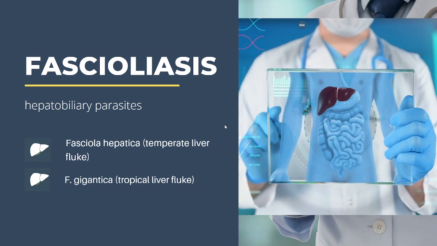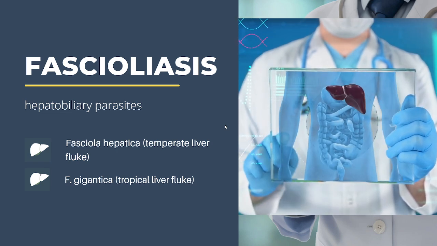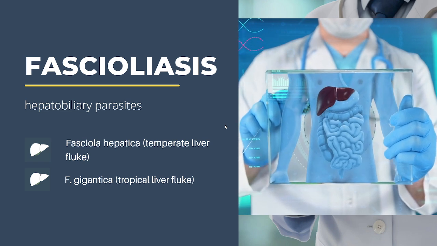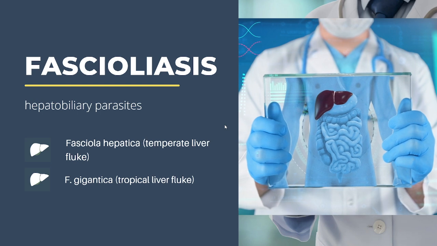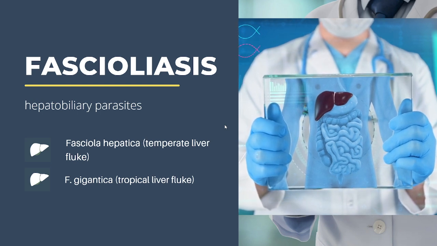Fascioliasis. These are caused by large digenetic parasites found in the liver and biliary passages of humans and herbivorous animals. Now I'd like to discuss Fasciola hepatica, your temperate liver fluke, and Fasciola gigantica, your tropical liver fluke. These are the causative agents of fascioliasis. Fasciola hepatica has a worldwide distribution, while Fasciola gigantica occurs predominantly in the tropics.